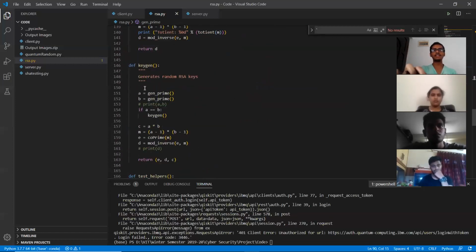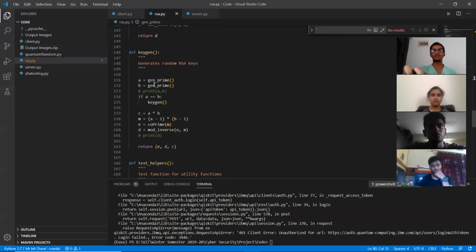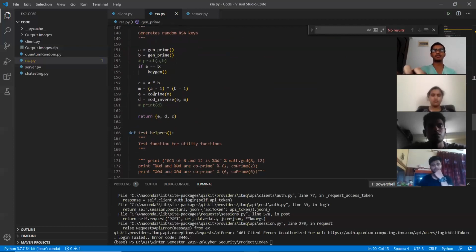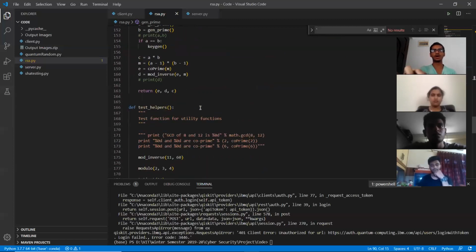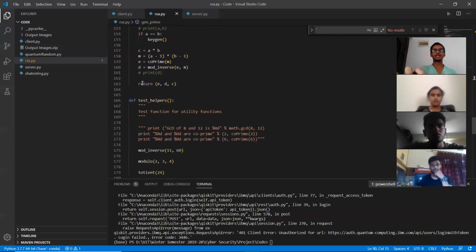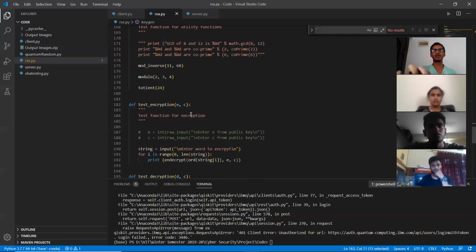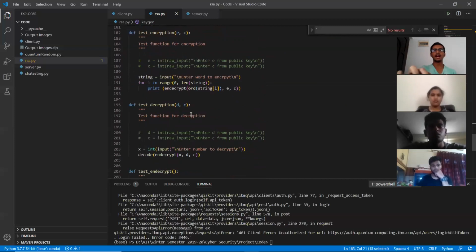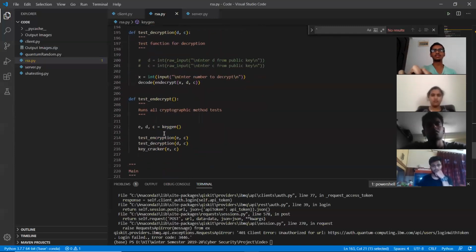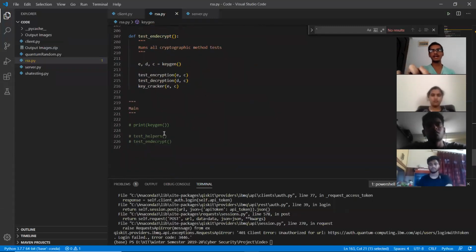Once this is done, we have the key generation part, which basically helps in generating the keys. We generate 2 prime numbers, and we perform all the RSA functions, find the Euler totient function and all of that, and we generate the key and return it here. Once this is done, this is a basic test function which we have tried out to see if our RSA works, and that's about it. So this is where our RSA function ends, and we have generated the public keys and private keys for our client or server.